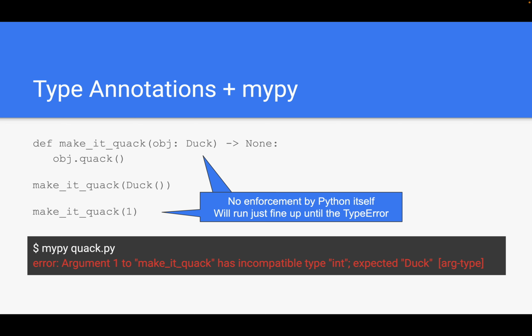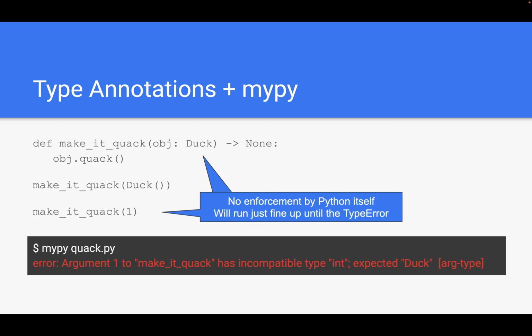Note though that this is not enforced by the Python interpreter itself. This Python code is totally valid and it will execute up until the point where we try to make the number 1 quack, which obviously doesn't work.